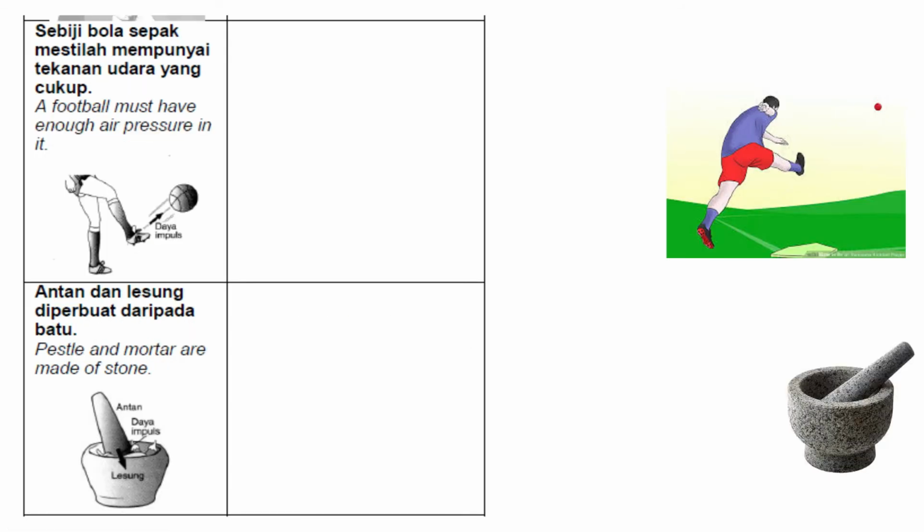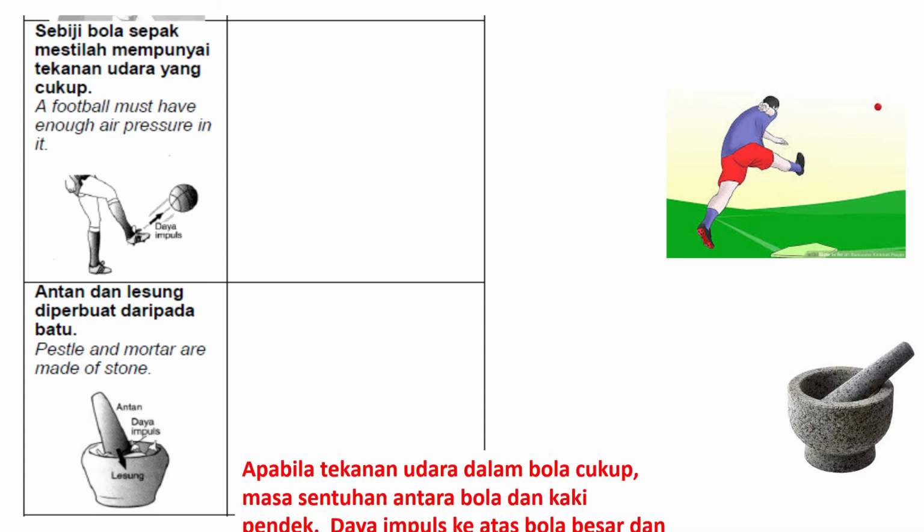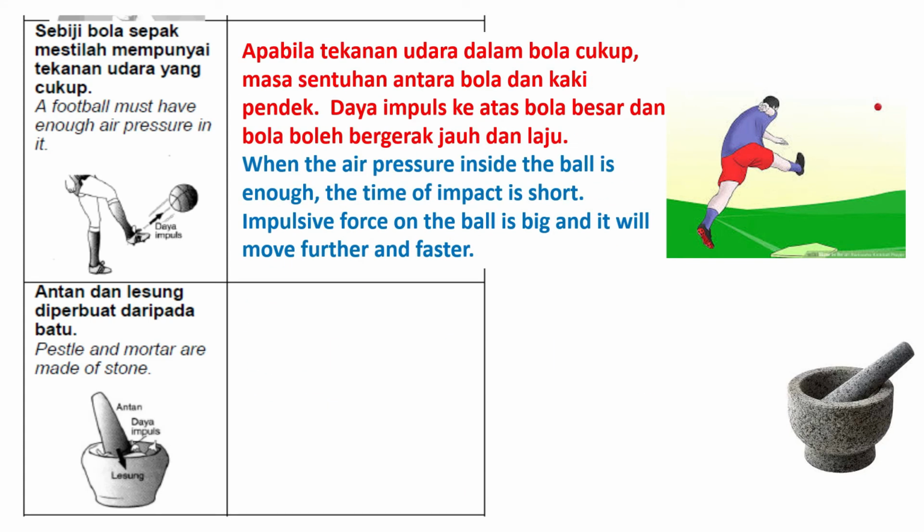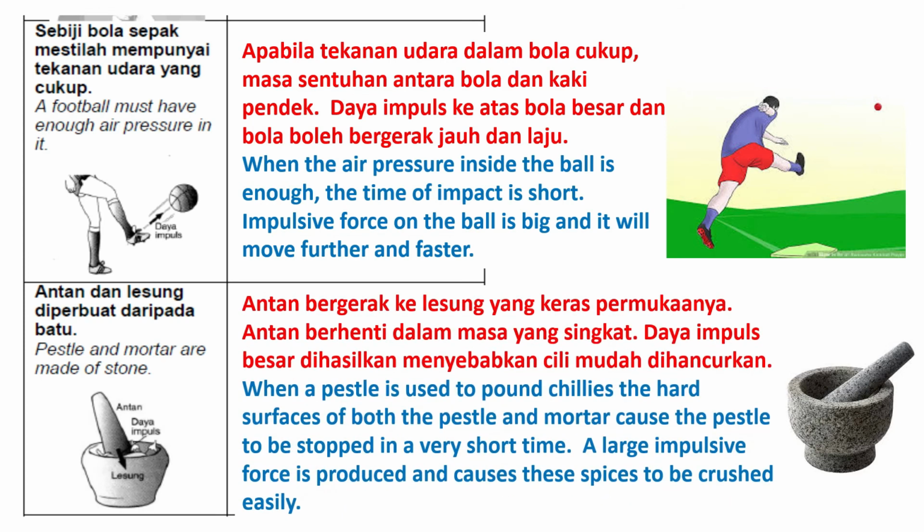Okay, the next one, a football must have enough air pressure in it. This is to reduce the time of impact, so the impulsive force is bigger and it will move further and faster. Next, a pestle and a mortar are made from stone. Why don't they make it using a sponge or something soft? Because with stone the time of impact will decrease, so a large impulsive force will be produced, so the spices can be crushed easily.